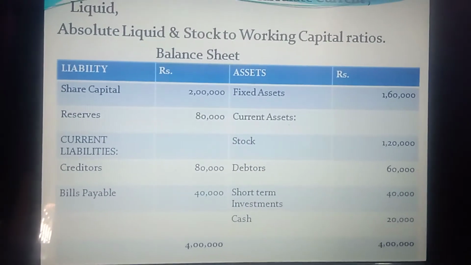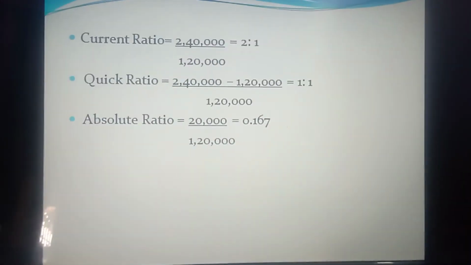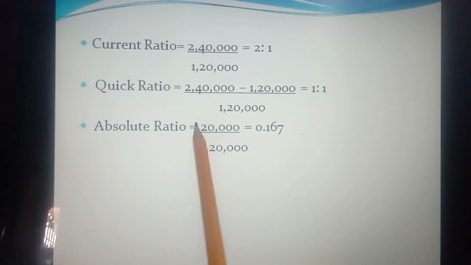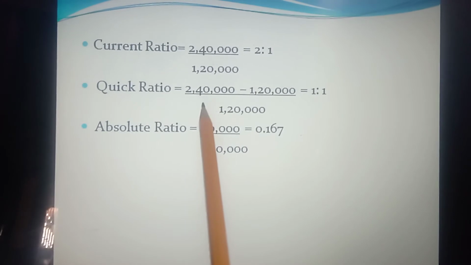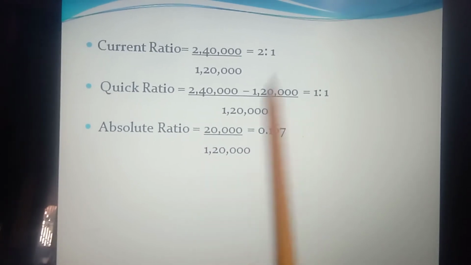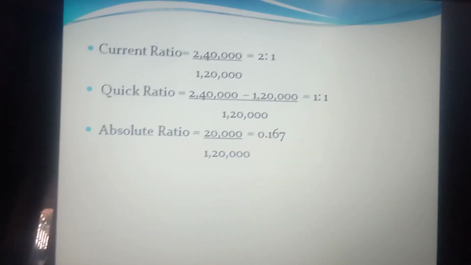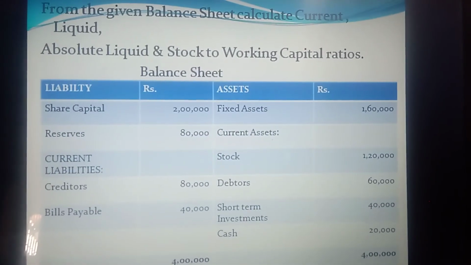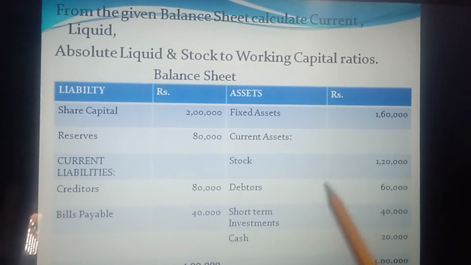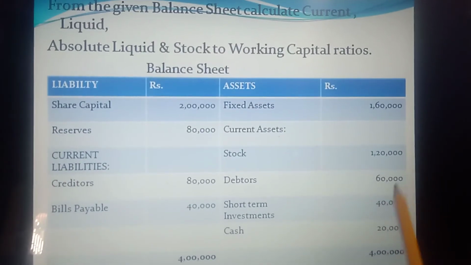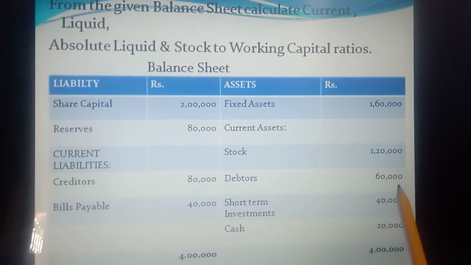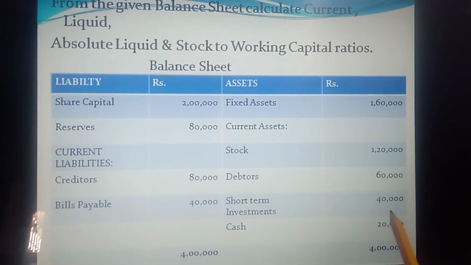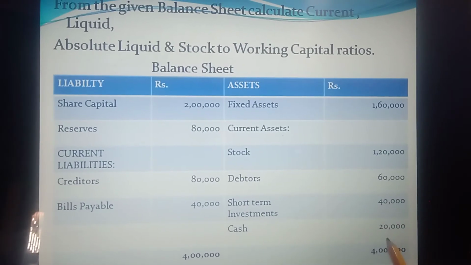Because we are discussing the liquid ratio, students, without wasting time I'll go for the liquid ratio. For liquid ratio, you have to take the liquid assets and the liquid liabilities or current liabilities. Under liquid assets you don't take the stock, so you will take the debtors 60,000, and the investments and cash will be included.